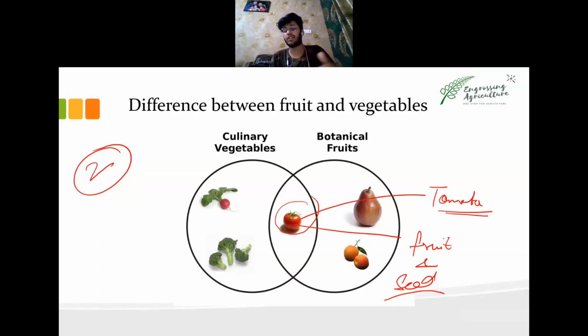But if a question arises, what is tomato? The question must specify botanically, culinary, or agriculturally. Agriculturally and botanically, it is a fruit, and culinary, it's a vegetable. You must take care of this thing.